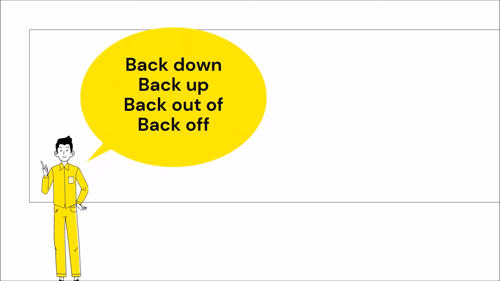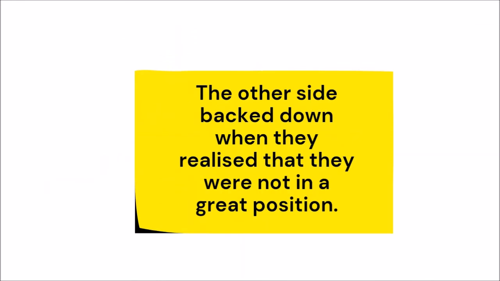Four more examples now. Back down, back up, back out of, and back off. Let's have a look at examples for all four and then explain what they mean. So the other side backed down when they realized that they were not in a great position. So that means that they retreated. They moved back.